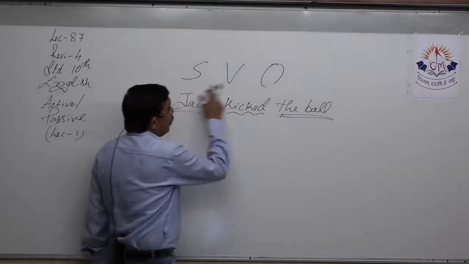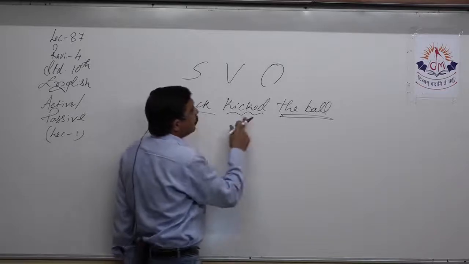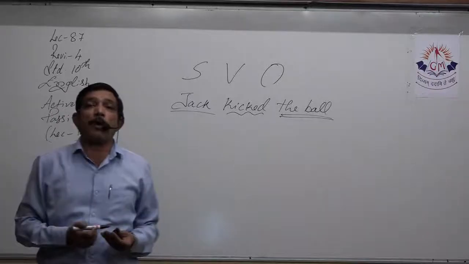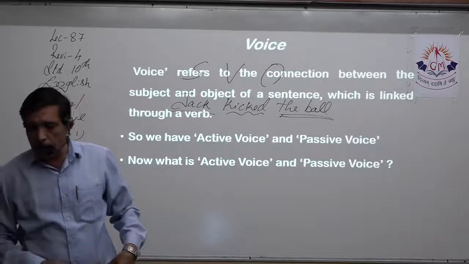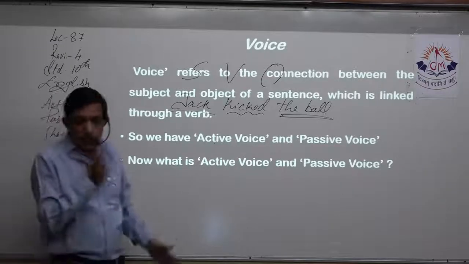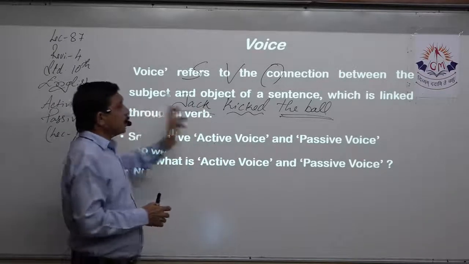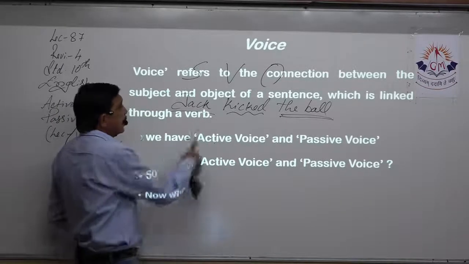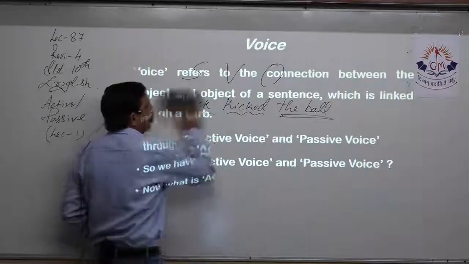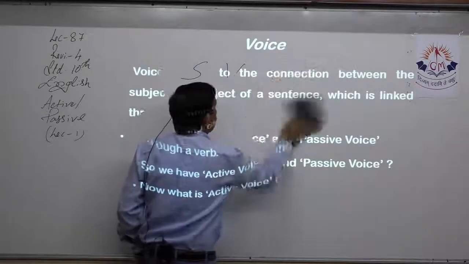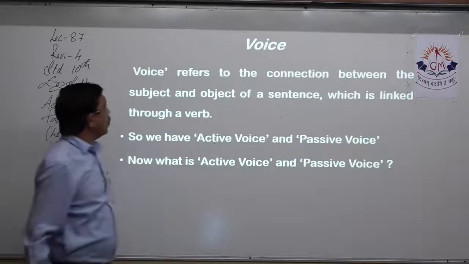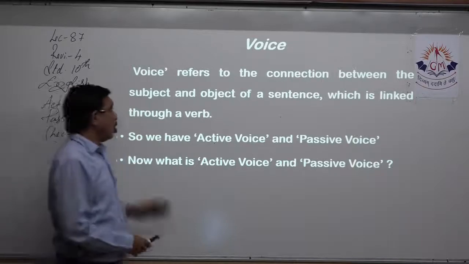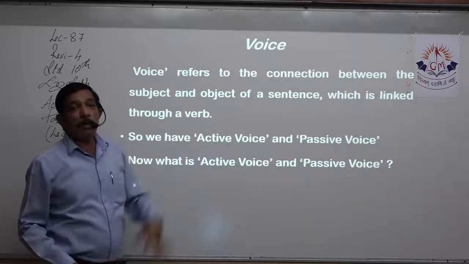So, this is a proper SVO format where the subject is the doer of the action, and it is active because the subject is performing the action. That is what is said over here. Voice refers to the connection between the subject and the object of a sentence, which is linked through a verb. As we can see, Jack and the ball are linked with kicked. So, we have an active voice and we have a passive voice.